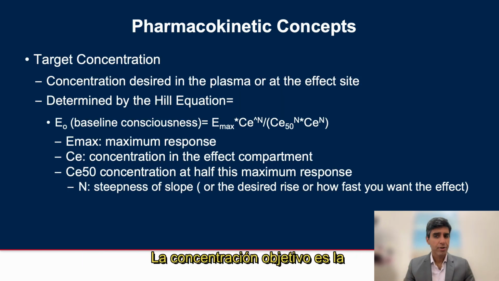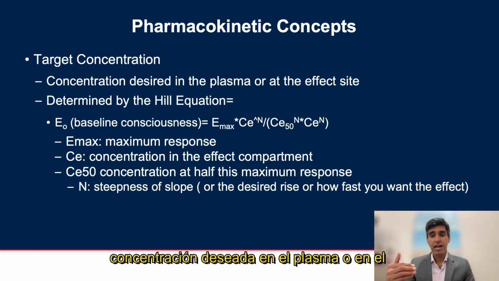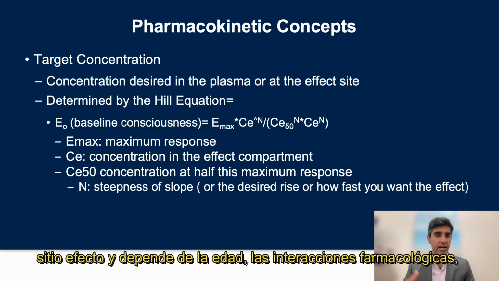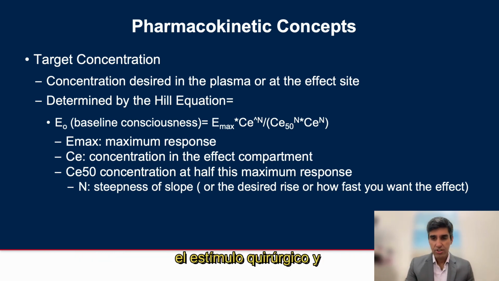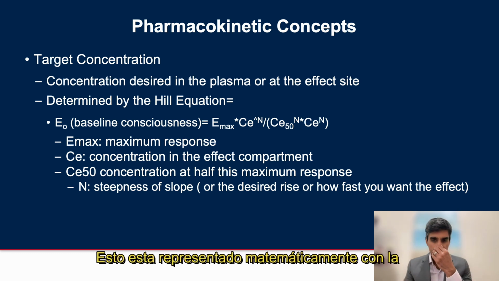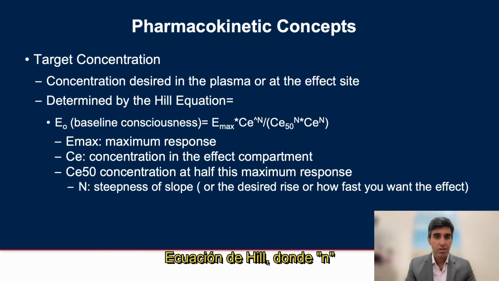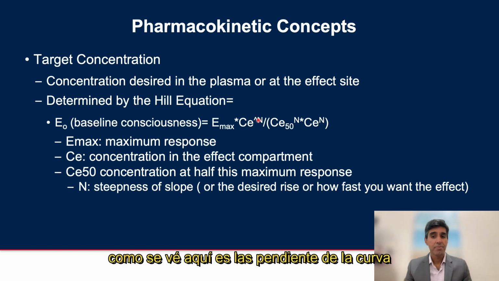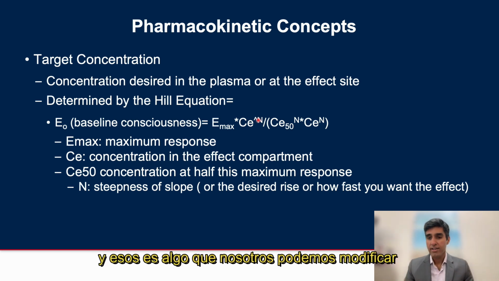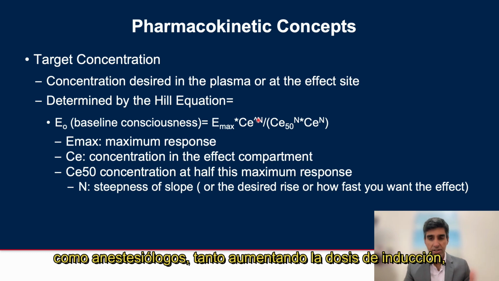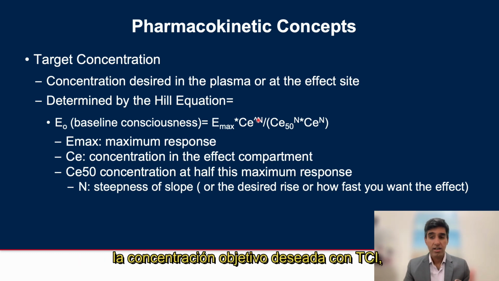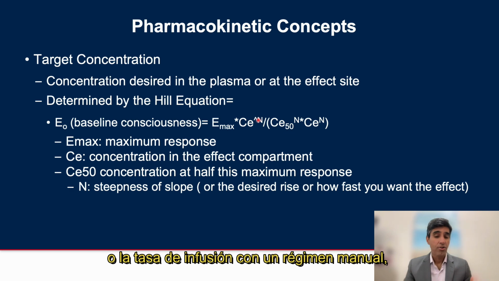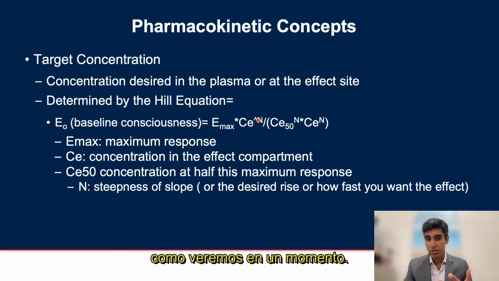The target concentration is the concentration desired in the plasma or at the effect site and is dependent on age, drug interactions, the surgical stimuli, and the magnitude of the desired effect. This is mathematically represented by the Hill equation, where n, as shown here, is the steepness of the slope, and that is something we can affect as anesthesiologists by either increasing the induction dose, the desired target concentration with TCI, or the infusion rate with a manual regimen, as we'll talk about in a moment.